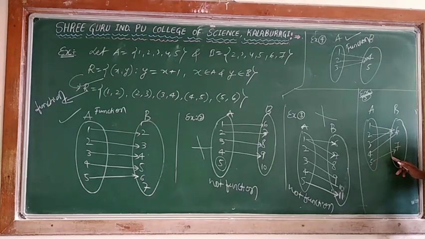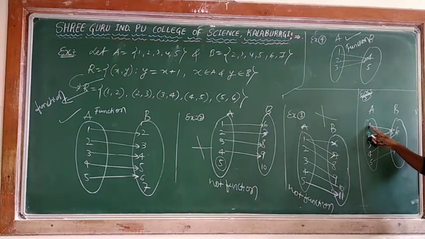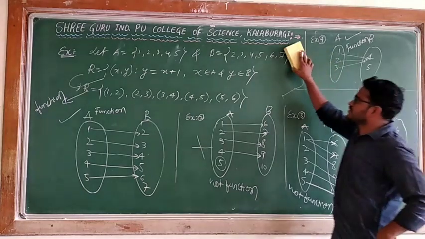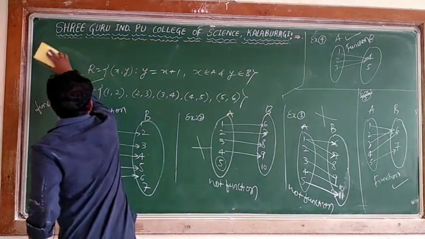Is it a function or not? Yes. Every element of the set A has an image, and every element has only one image. This is also considered a function. The condition is satisfied. This is the main point. This satisfies the function condition. So this also I can mark with an arrow. Then I will take another one, the last diagram.